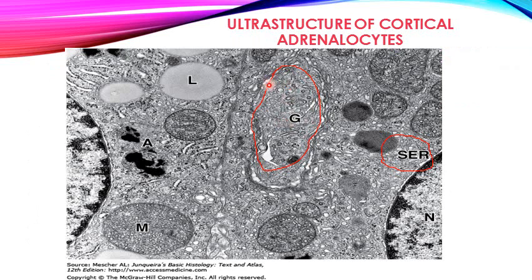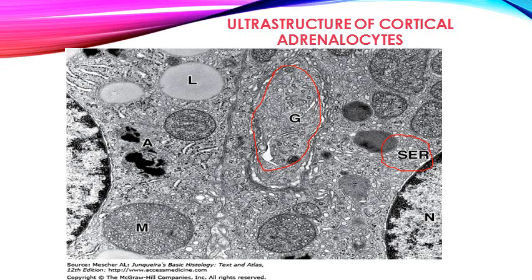This picture is showing the ultrastructure of the cells present in the adrenal cortex. These are the cortical adrenalocytes, and actually this is a picture from the zona fasciculata. Here you can see a very important structure, the smooth endoplasmic reticulum, which is very large and produces the steroid hormone.